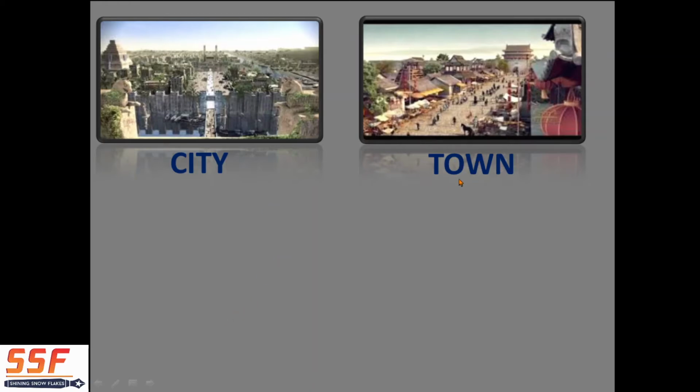And town we can call a small place, small areas, not the city but small areas, where we can see rural and city culture mixed together. In the city, you can see the buildings, the modern streets, everything is modern. But in the town, rural area and city life area are mixed.